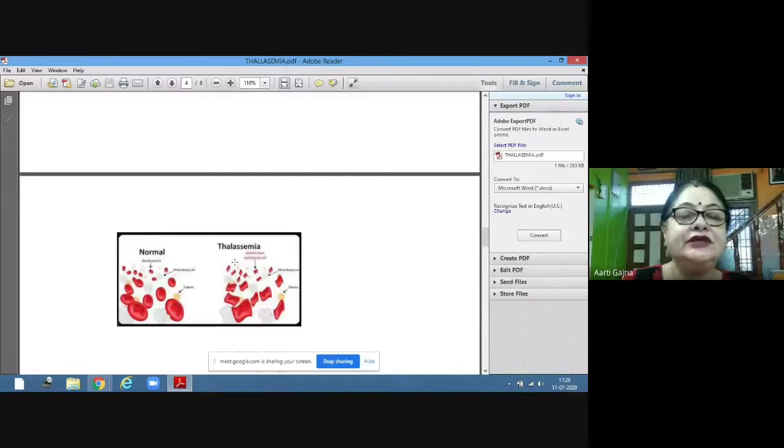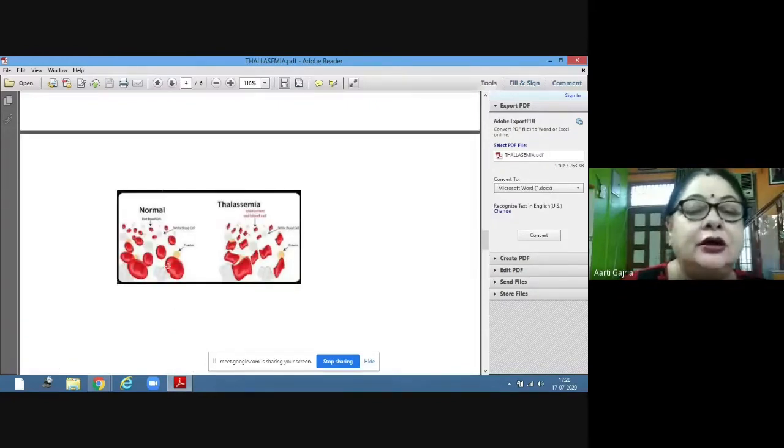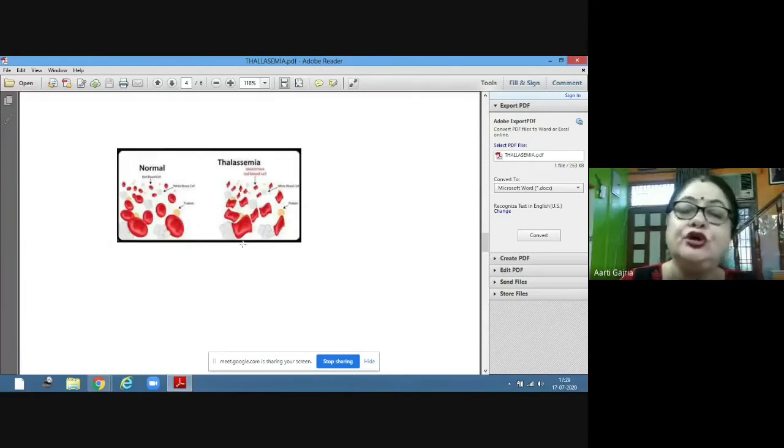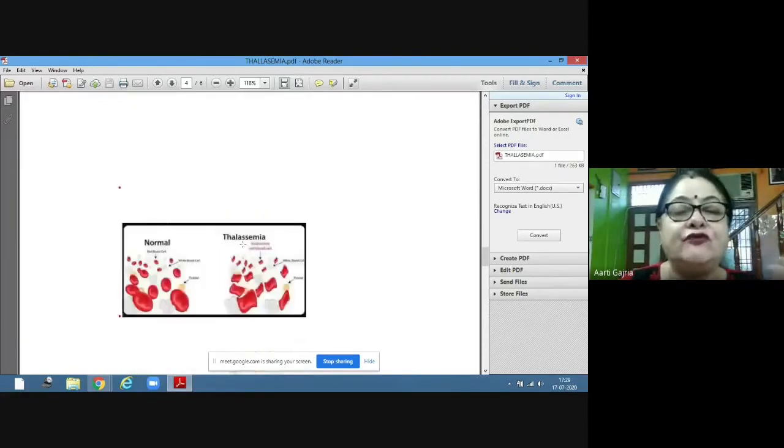See this. This is the normal blood RBCs, and this is in thalassemia. So this is the difference which occurs, and it depends on the number of genes. So the more genes are affected, the more severe the symptoms would be.